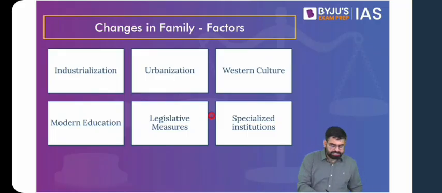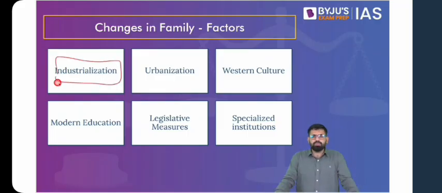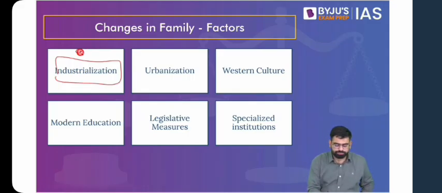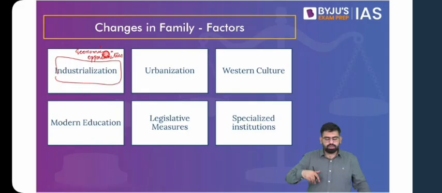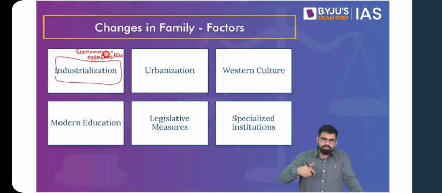Think about industrialization, setting up of new industries in India. Now, what has happened is, looking for better economic opportunities, which are provided by these industries, people tend to move towards industrial areas. They go start a nuclear family there. So from joint family in the rural areas, it converts into nuclear family in industrial areas.